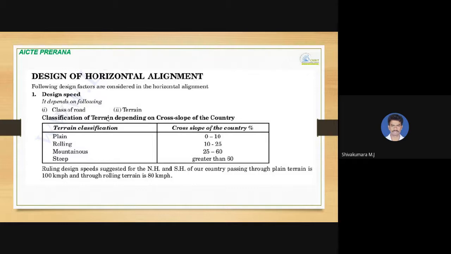The ruling design speed suggested for the national highways and state highways of our country passing through plain terrain is 100 kmph and through rolling terrain is 80 kmph.